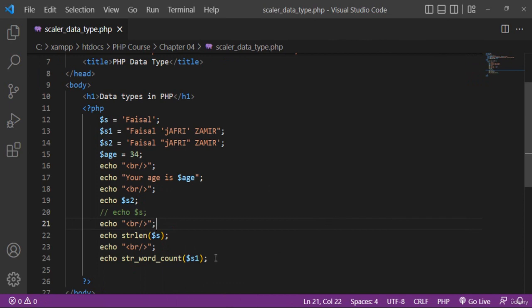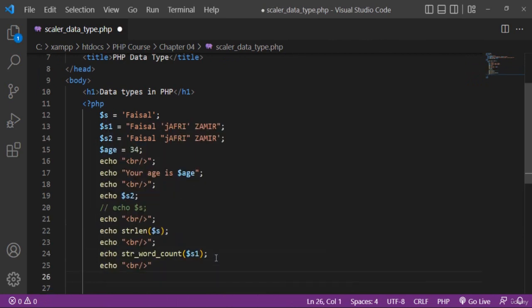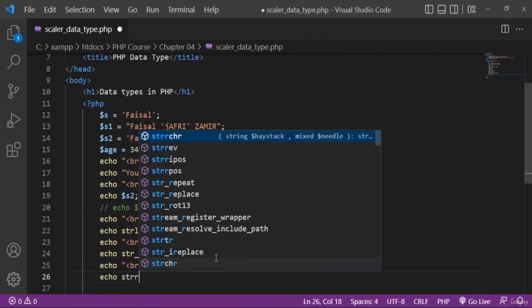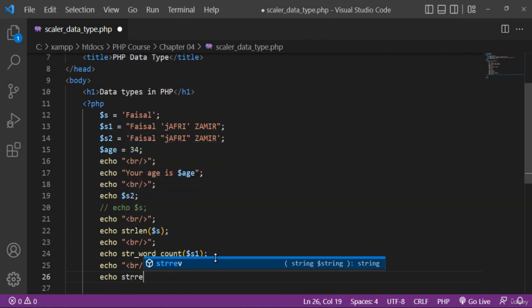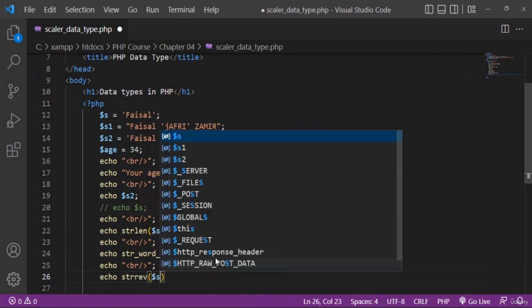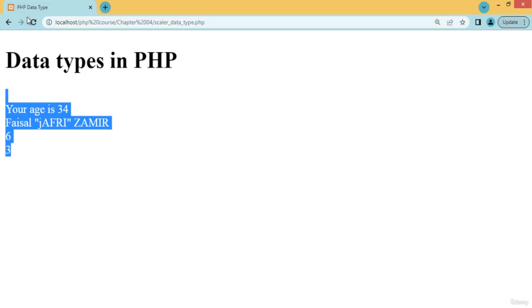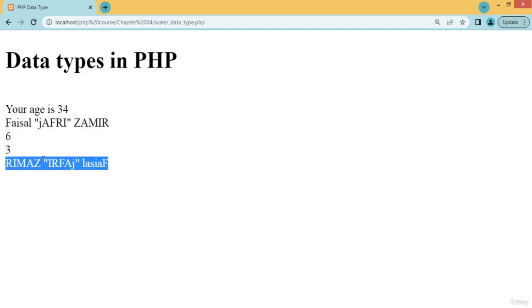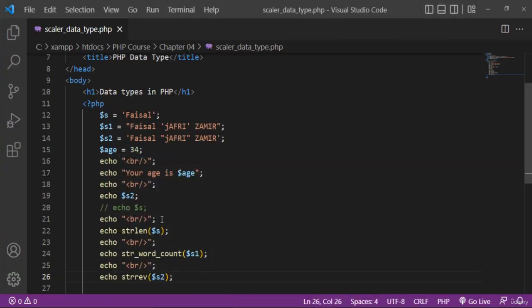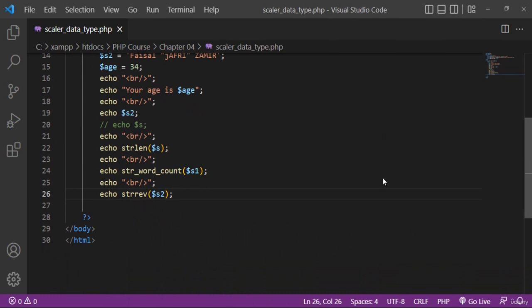So another is echo string reverse. You can reverse any string. For example, I want to reverse s2. It will display in reverse order. You can see that it is displaying the string in reverse order. So these are different methods you can use with the string.